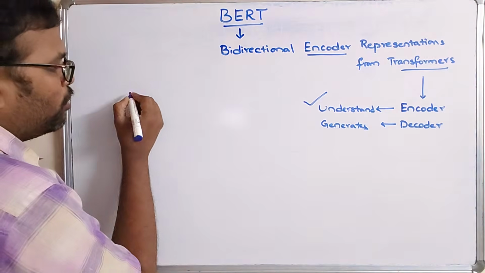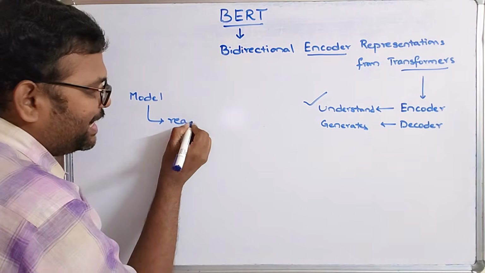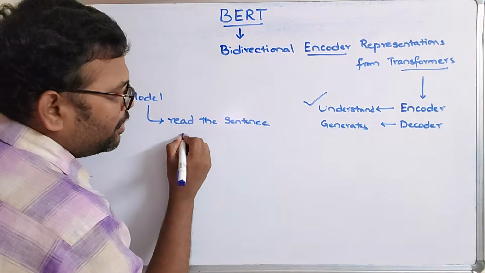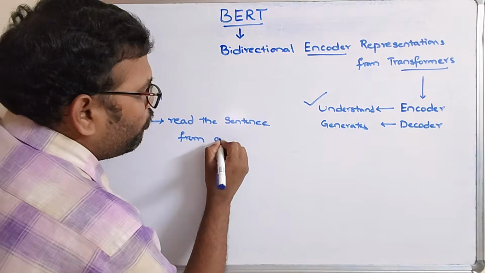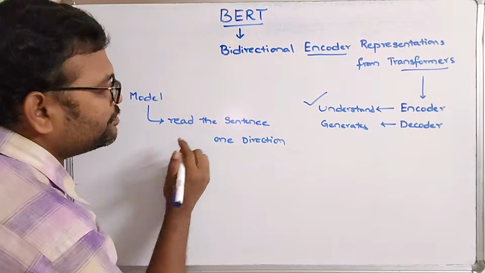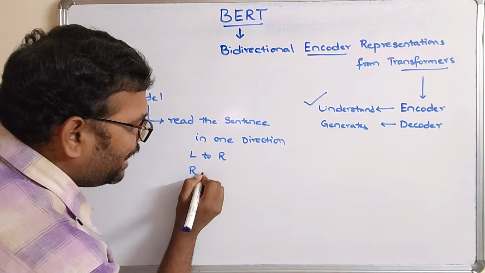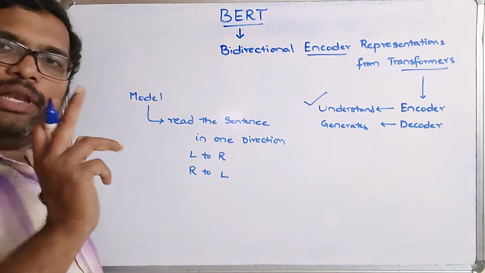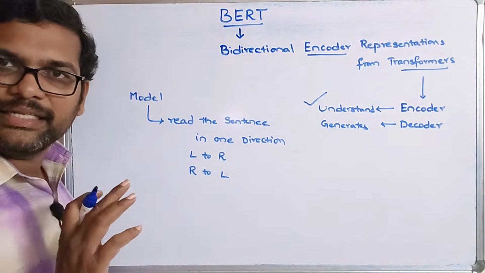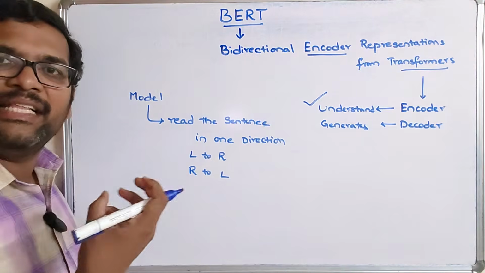Earlier models were able to read the sentence from one direction, either left to right or right to left. So they read the content in only one direction and understand the context from that. But here there might be a dilemma of misunderstanding the sentence.